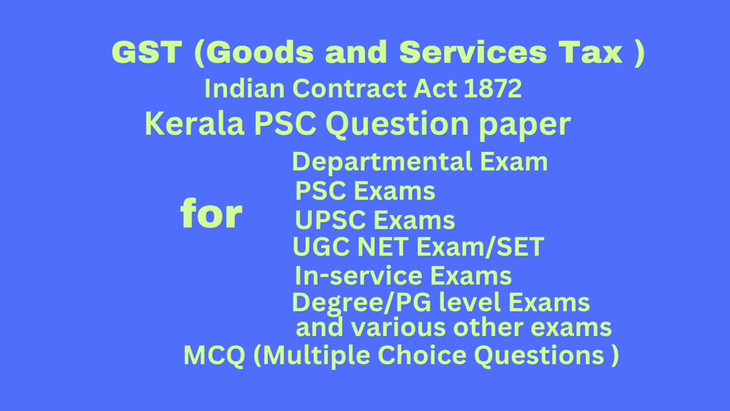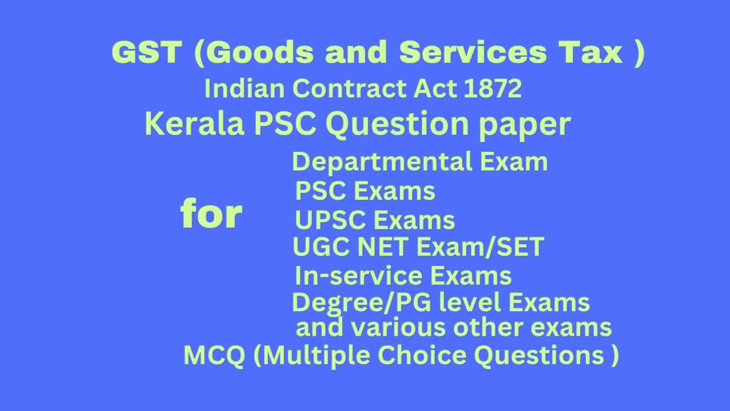Question number 7. Central government has notified dash rules to implement the GST laws. Option A, the Central Goods and Services Tax GST Rules 2017. Option B, the Integrated Goods and Services Tax Rules 2017. Option C, the Goods and Services Tax Compensation Cess Rules 2017. Option D, all of the above. Correct answer, option D, all of the above.